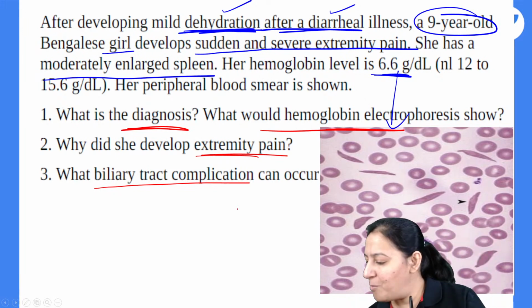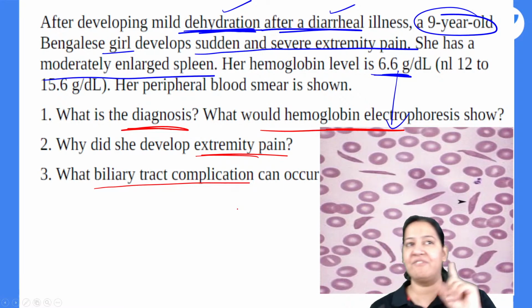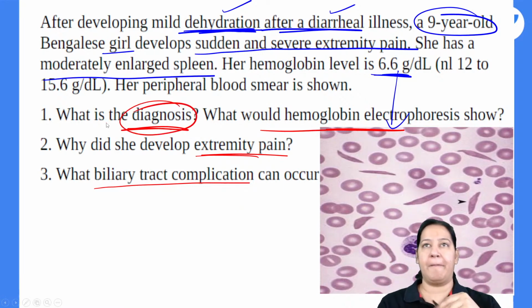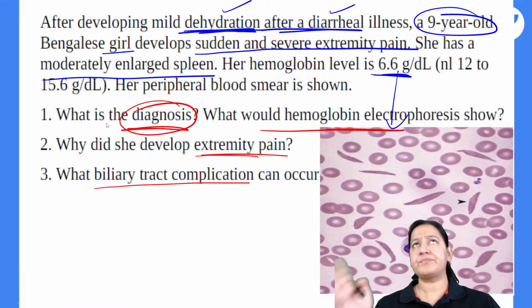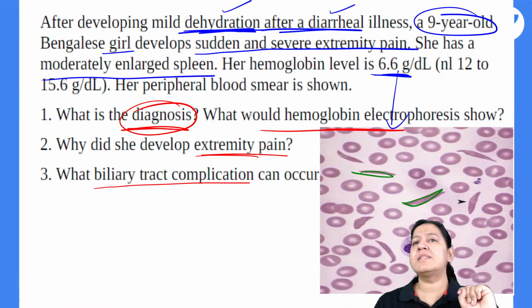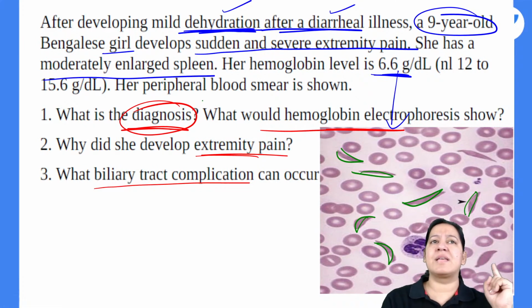Yes. So Moksha, you are right. Yes, you all are right. The first question, the diagnosis: sickle cell anemia. You all can see the image. See the sickle cells in the image. Please everyone appreciate the sickle cells. So the diagnosis is straightforward. It is sickle cell anemia.